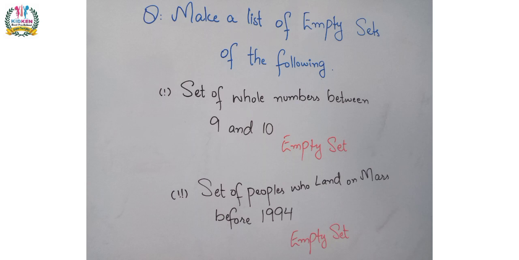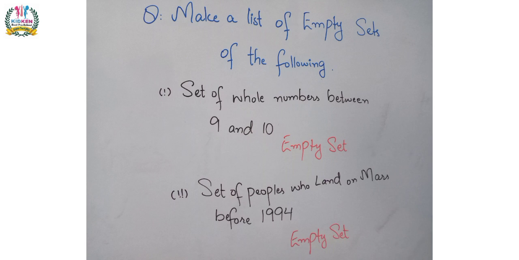The next question is: make the list of empty sets of the following. So what is an empty set? An empty set is a set that has no value or characters or alphabets. Part number one is set of whole numbers between 9 and 10. This is an empty set because we do not have any value between 9 and 10. So this is an empty set.